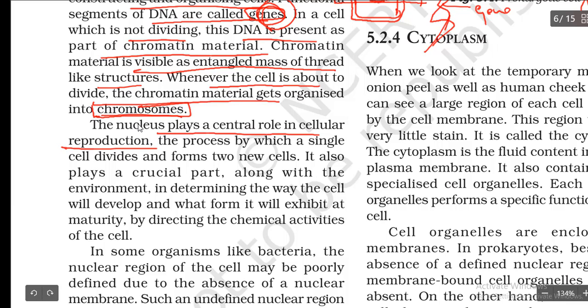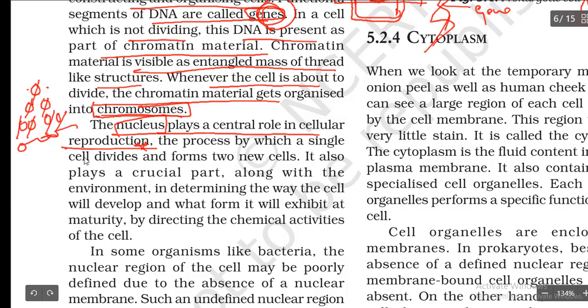So in cell reproduction, as I said earlier, from one cell we are going to get two cells. From two cells we are going to get four cells, right? That means this cell is going to divide into two. These two cells are going to divide into four. Four we are going to divide into eight, like that. So why is this division going to take place? Mainly because of the nucleus only. So they are saying it plays a very important role in cell reproduction.